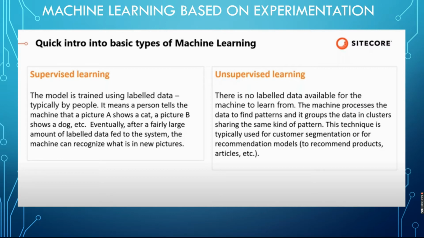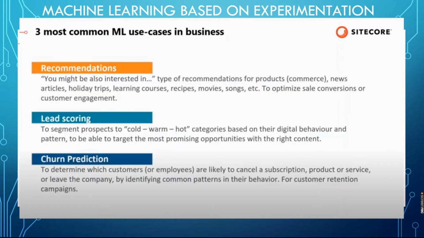The unsupervised one is our Cortex machine learning, where it gets the data from the XDB, segregates the data and the clusters, and creates patterns. Based on that, it will work. From the patterns, we can easily apply personalization. This is called unsupervised machine learning.